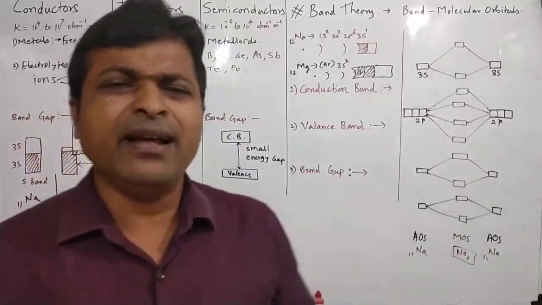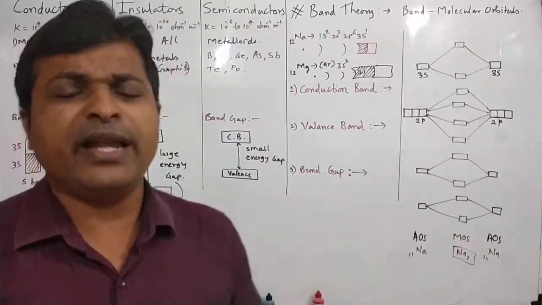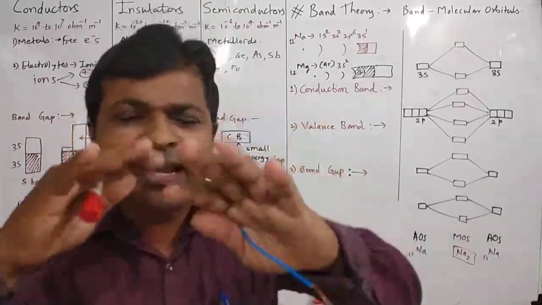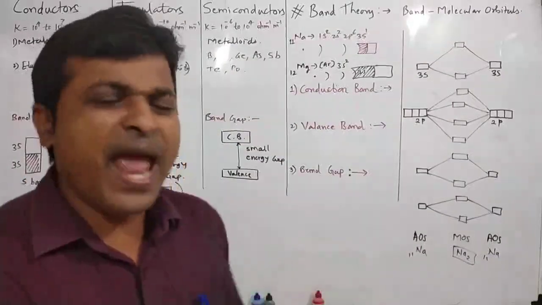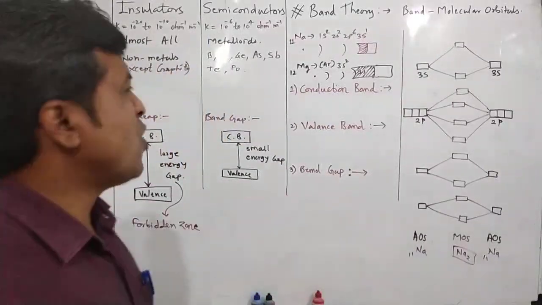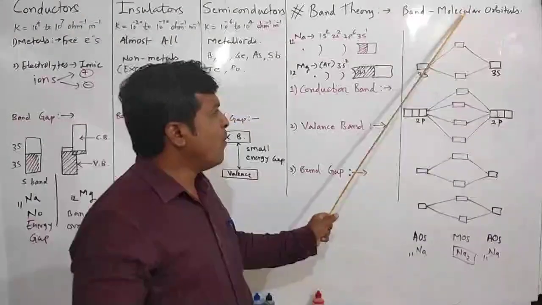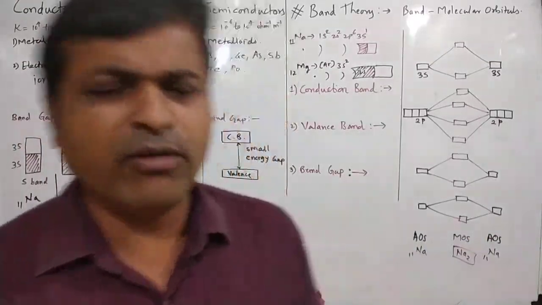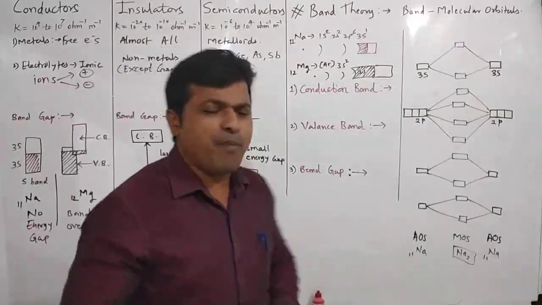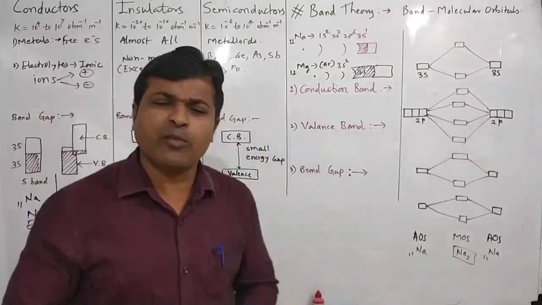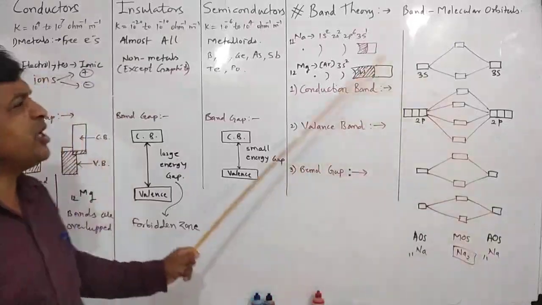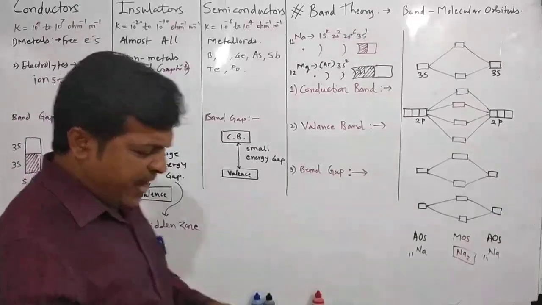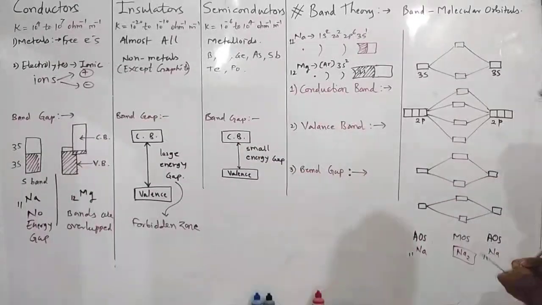So, electrical properties of conductors, insulators and semiconductors, that is metals, non-metals and metalloids, can be explained on the basis of band theory. So what is meant by a band? A band is nothing but a molecular orbital. For band theory, consider one beautiful example, the sodium atom, atomic number 11, and the electronic configuration is 1s2, 2s2, 2p6, 3s1. If you write it in a molecular orbital diagram, right,